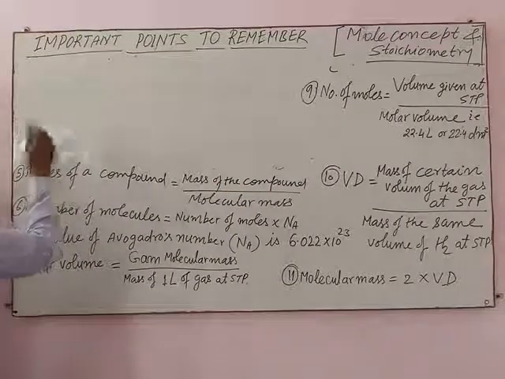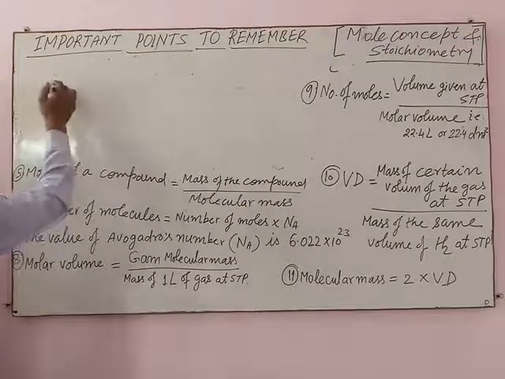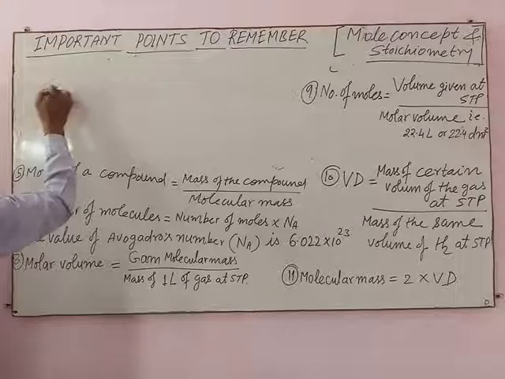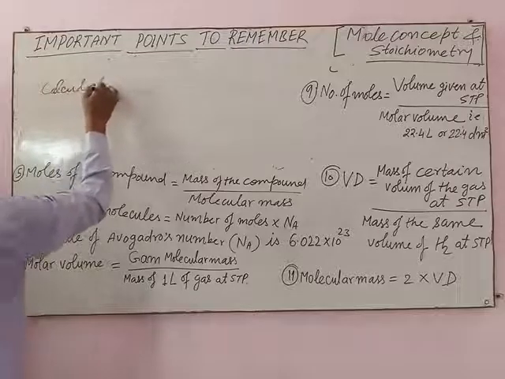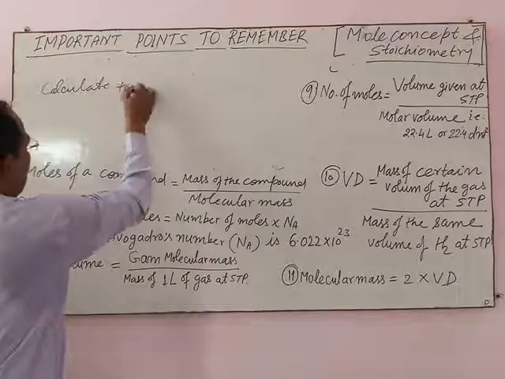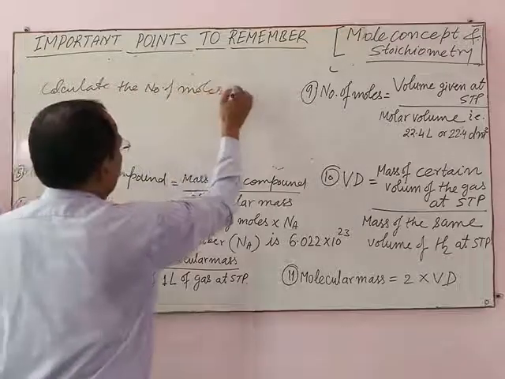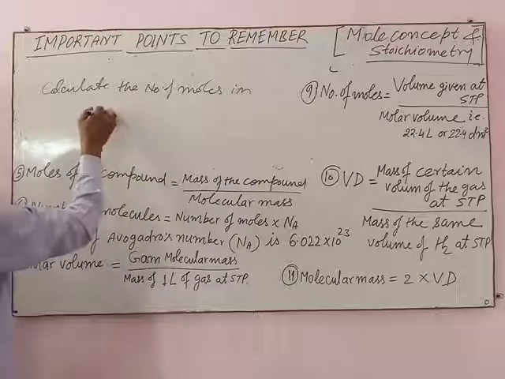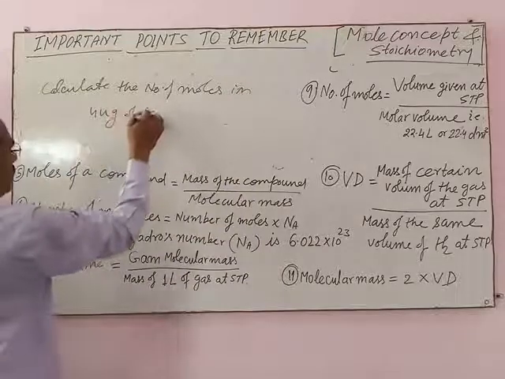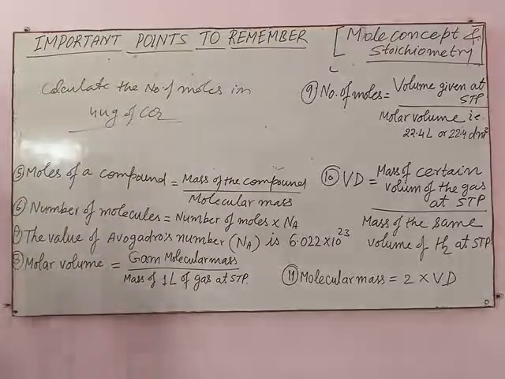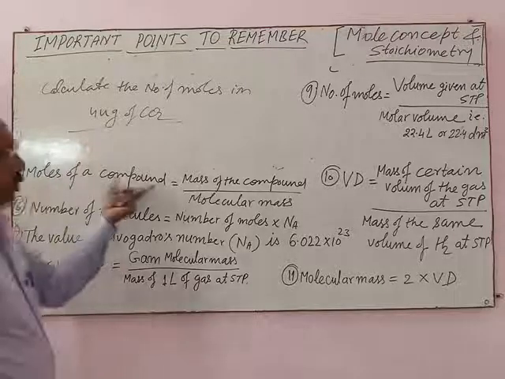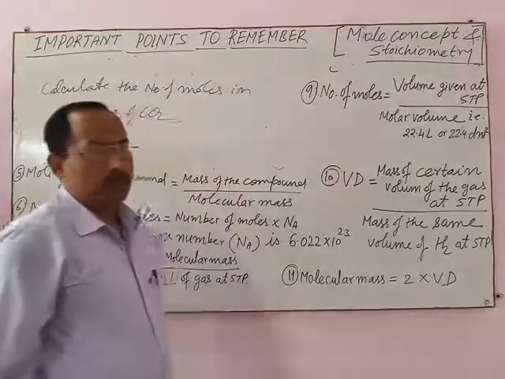For example, calculate the number of moles in 44 grams of CO2. CO2 is a compound. Moles of the compound equal mass of the compound by molecular mass.